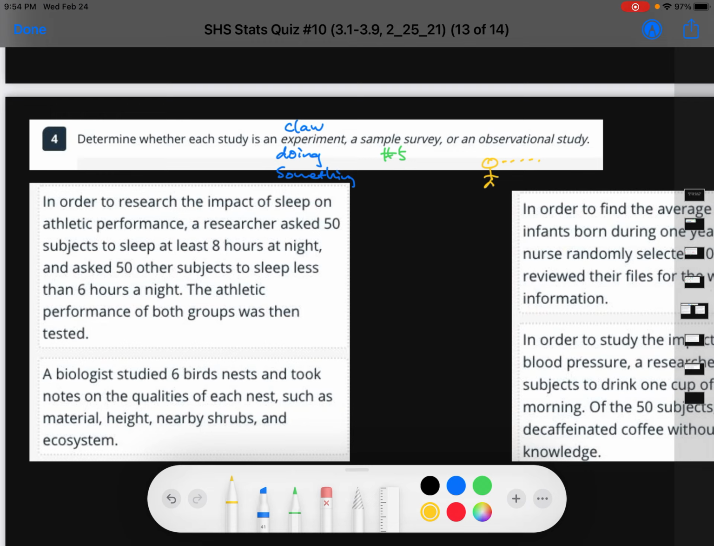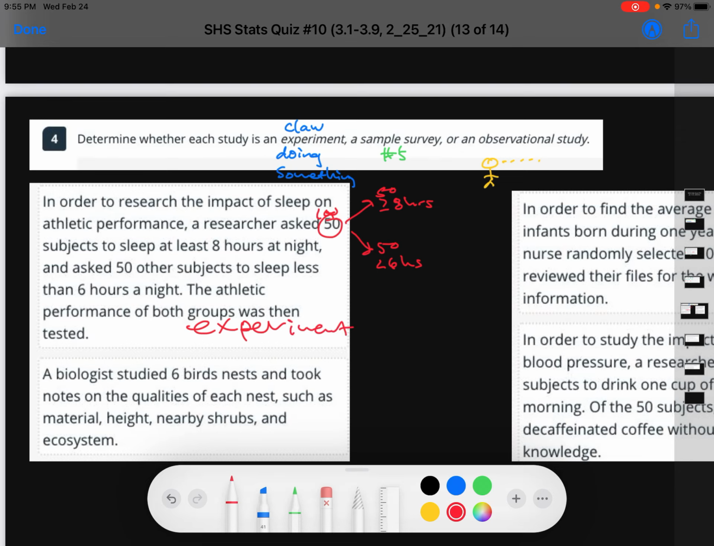Let's look at this first one. In order to research the impact of sleep on the athletic performance, a researcher asked 50 subjects to sleep at least 8 hours. Okay, so I'm thinking in this one, they're doing something. They're taking 50 and they're saying sleep greater than or equal to 8 hours. And ask 50 other, so 50 and 50, so really 100. 50 here, sleep less than 6 hours. Okay, it sounds like they're doing something, right? This would be an experiment.